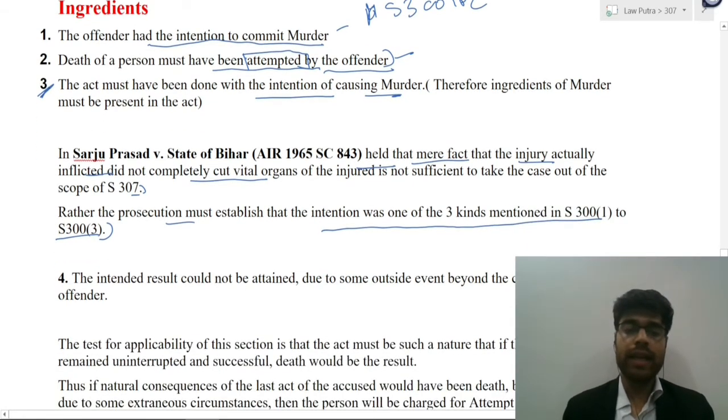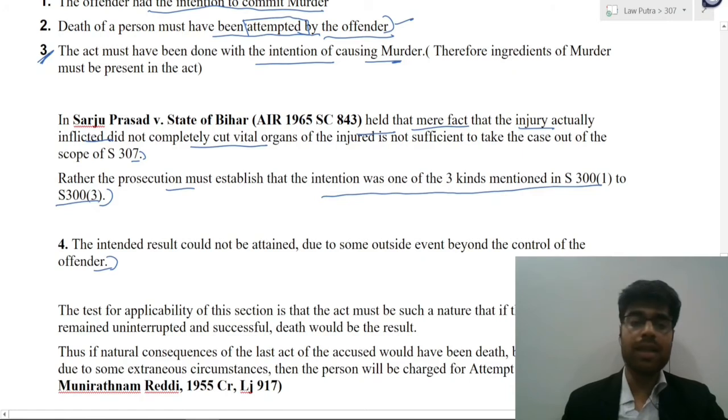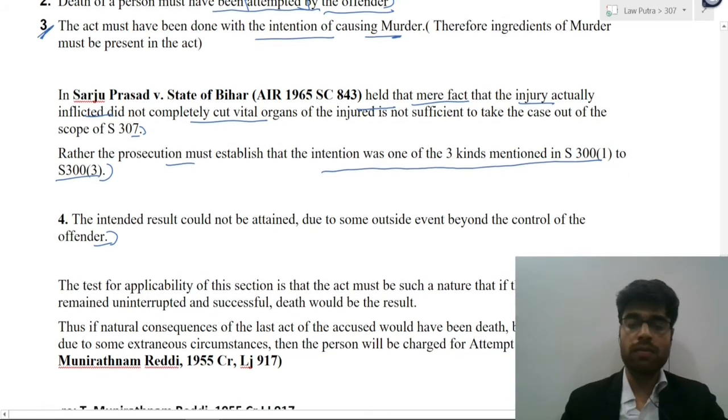Fourth is the intended result could not be attained due to some outside event beyond the control of the offender. This is similar to what I told you earlier, which basically means that an attempt was made, but because of certain supervening event, the attempted act could not be achieved.